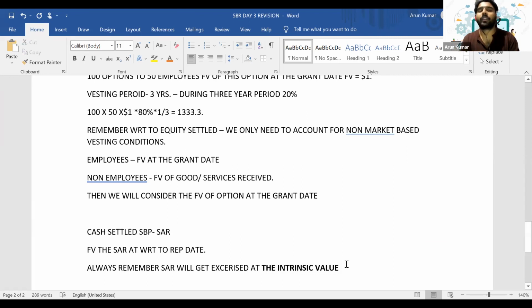Okay. Another important factor you need to remember is that till the vesting date, every year we have to remeasure it, as we have seen with respect to equity settled share-based payment. But the only difference is here we will consider the fair value of that SAR at the respective reporting date to remeasure the expense. Is it clear, guys? Okay, guys, so these are the main aspects we have to learn with respect to IFRS 2.